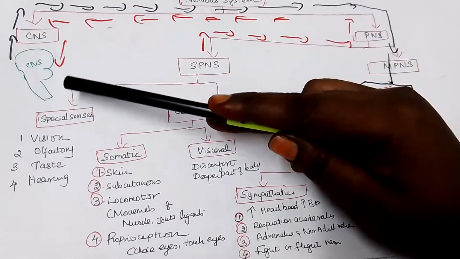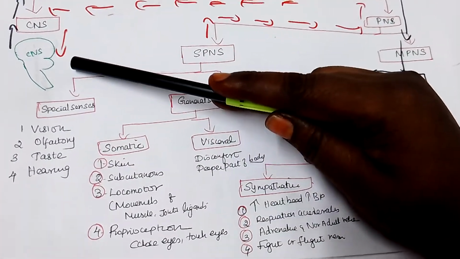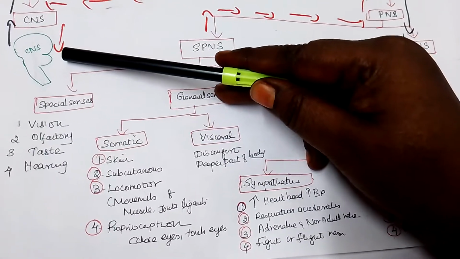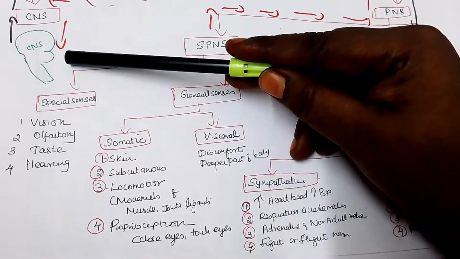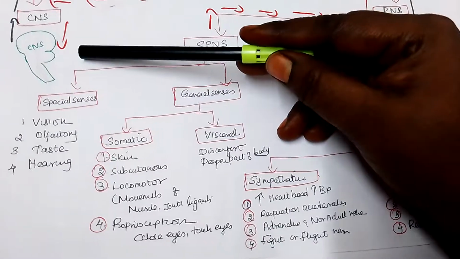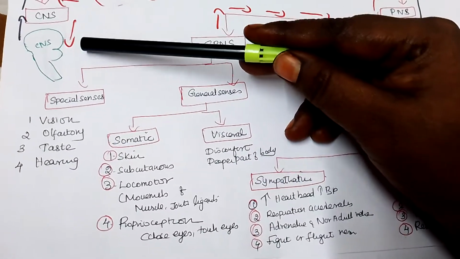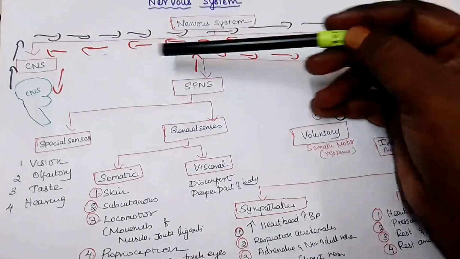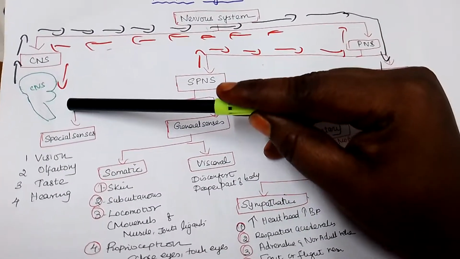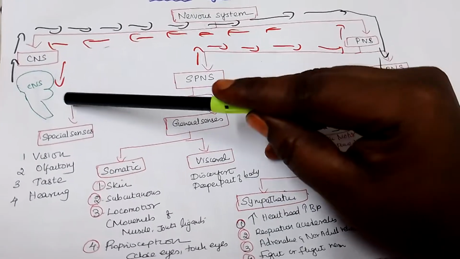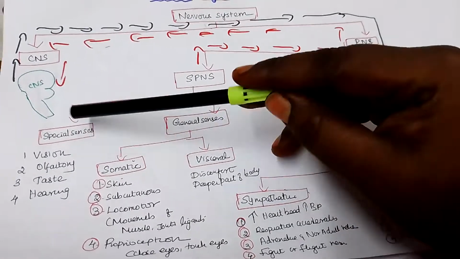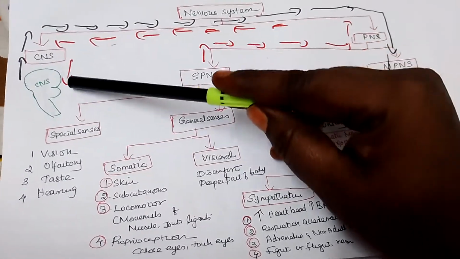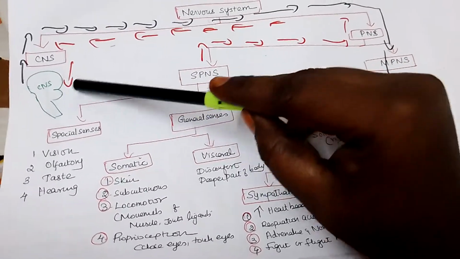And another important question they will be asking you is about the 12 cranial nerves. You should be able to classify them. It is written in every book, so you have to remember them easily with some mnemonics. It may come as a 5 mark question on the nervous system, or sometimes they will ask only about the 12 cranial nerves. At that time you just list down the 12 cranial nerves, where each comes from, what its action is, and everything you can write in detail.